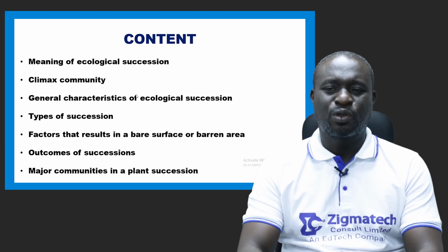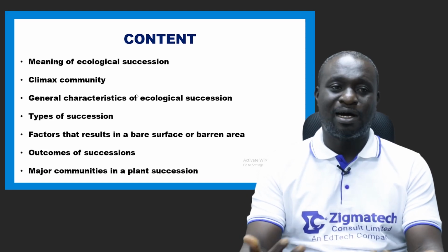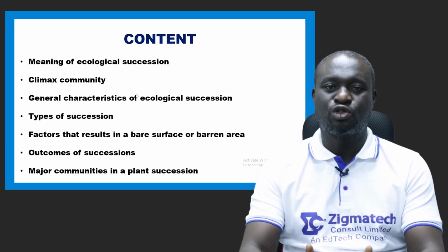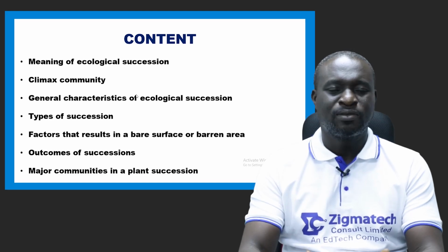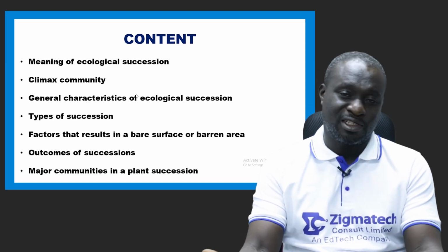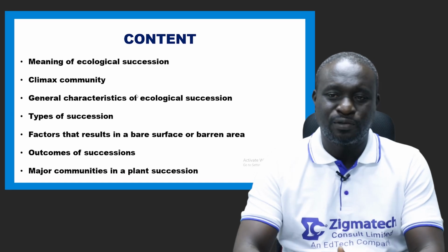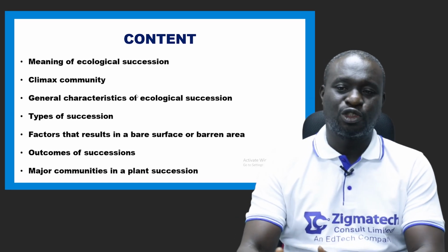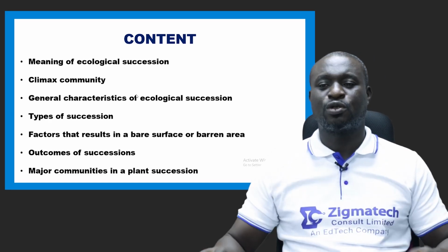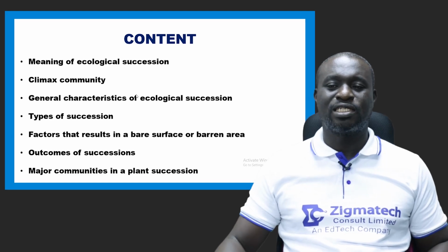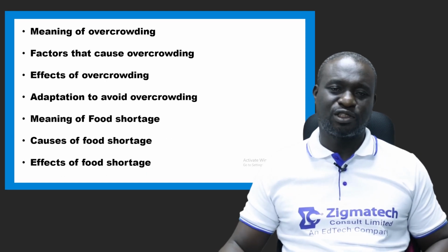We're also going to be talking about the outcomes. What are the outcomes of succession? What is the manifestation or expression of an ecological succession? We're also going to be talking about major communities in a plant succession.